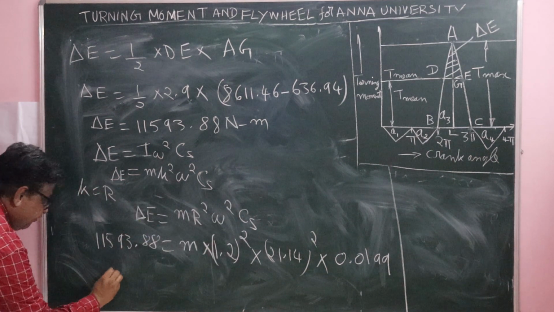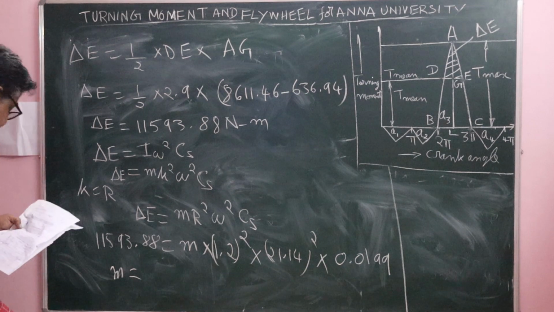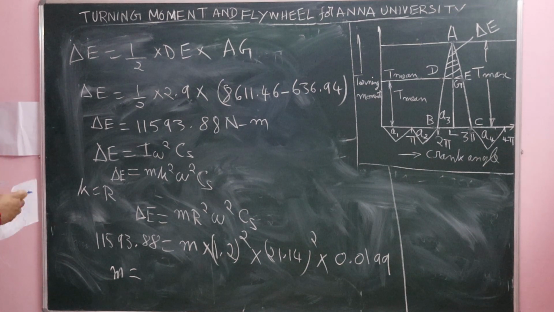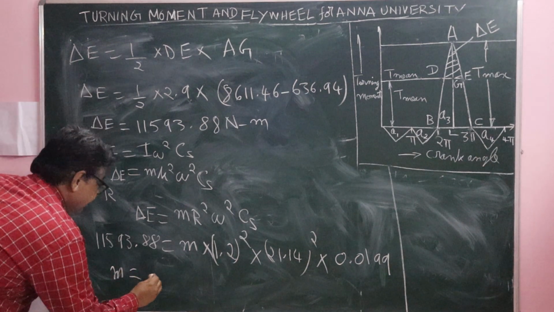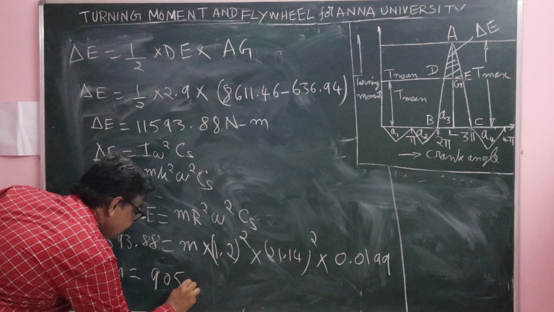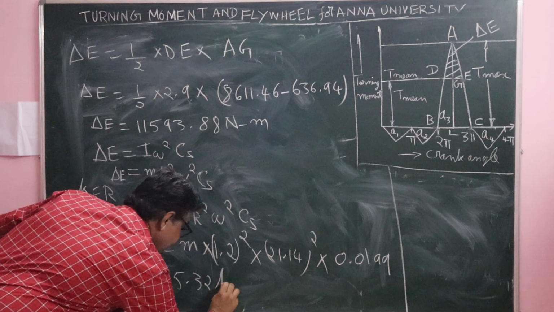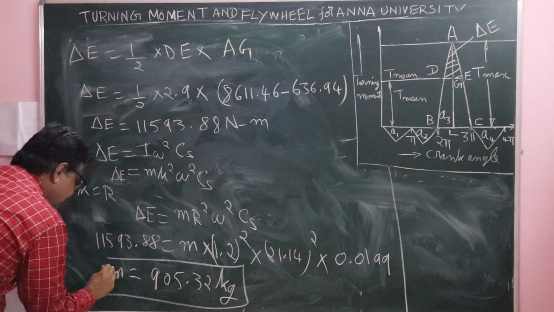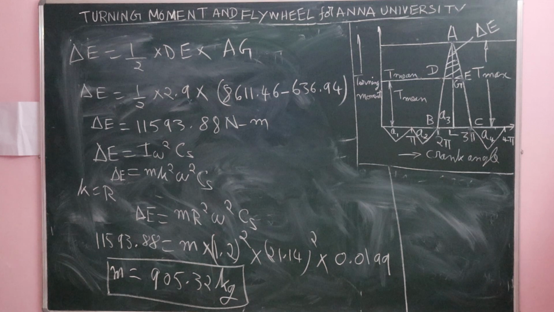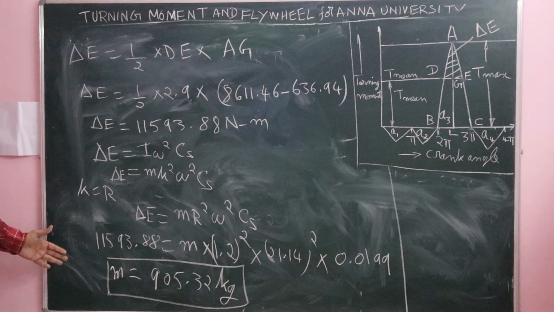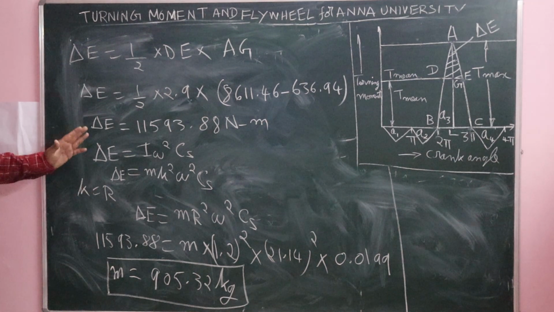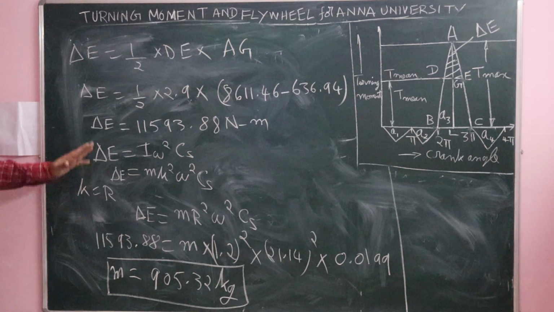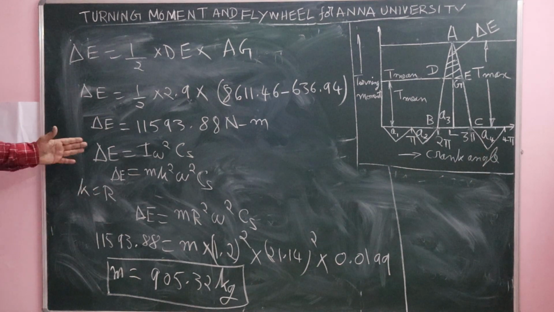From del E is equal to m r square omega square CS, the mass of the flywheel rim can be found out. M is equal to 905.32 kilogram. This is the mass of the flywheel rim. Right? We have found out the mass of the flywheel rim from the given problem.